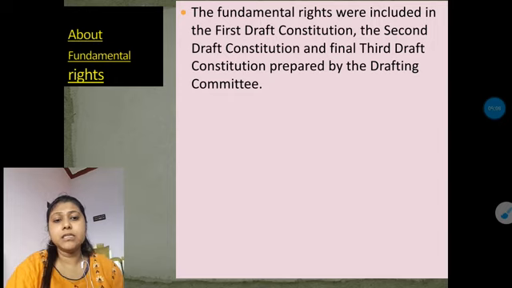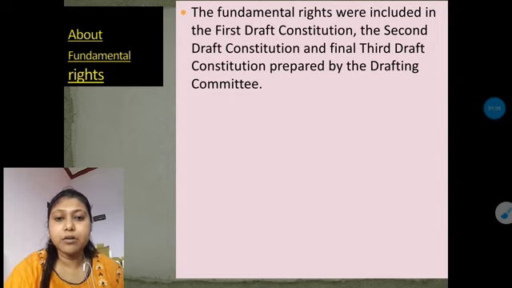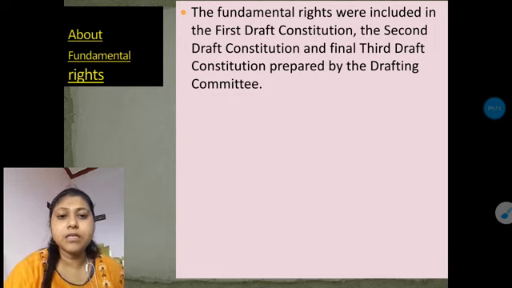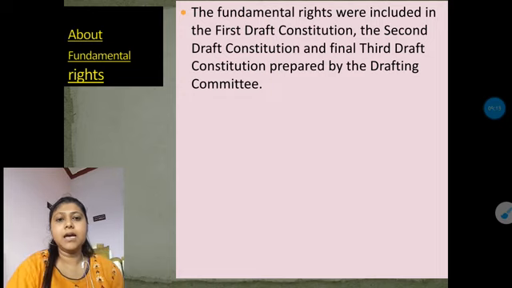The drafting committee is a committee which takes care of preparing the constitutional laws. Many times the drafting committee came into a meeting and drafted the constitution, like the first draft, second, third, fourth, like that. And after that, finally we get our constitution, each and everything.